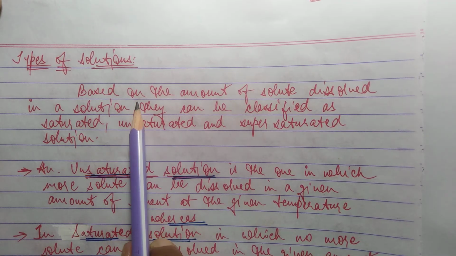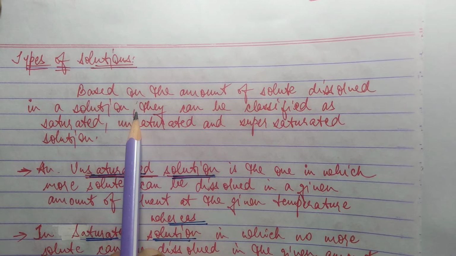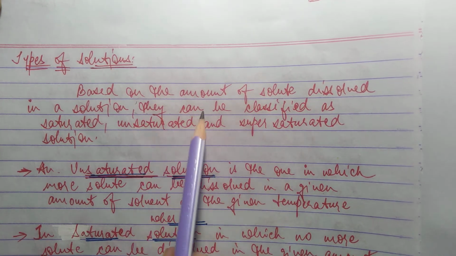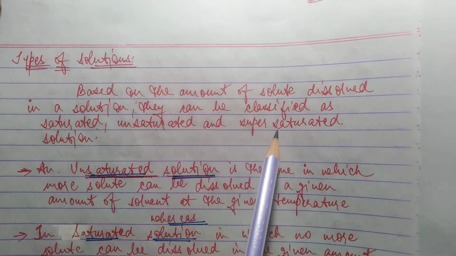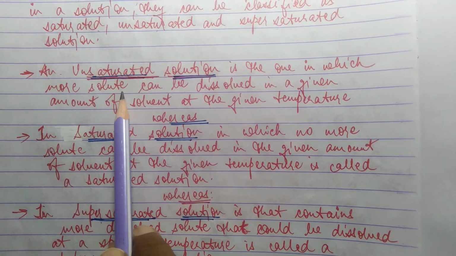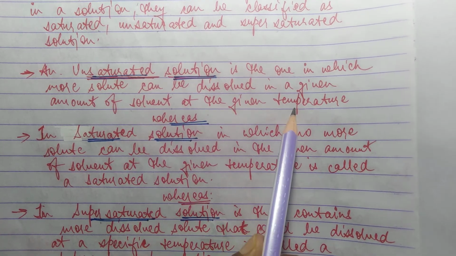Now, types of solutions. Solutions can be classified based on the amount of solute dissolved in a solution. They can be classified as saturated, unsaturated, and also supersaturated. An unsaturated solution is one in which more solute can be dissolved in a given amount of solvent at a given temperature.